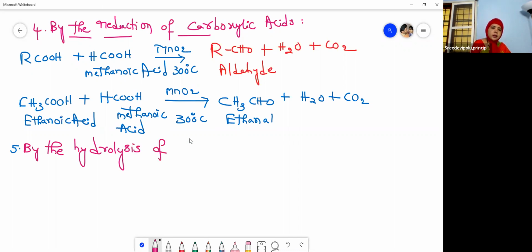Hydrolysis of alkynes. What are alkynes? Aliphatic unsaturated hydrocarbons which contain a carbon-carbon triple bond are called alkynes. And what is this? This is the Wacker process.